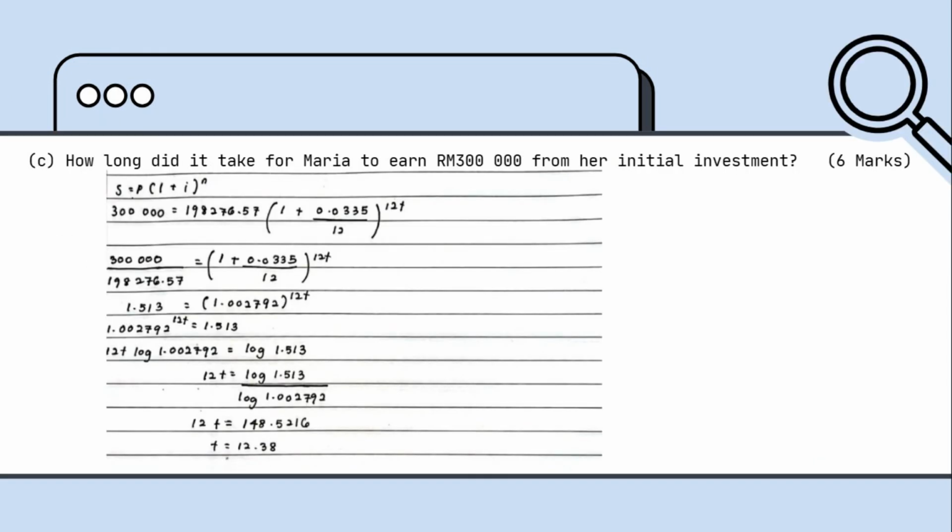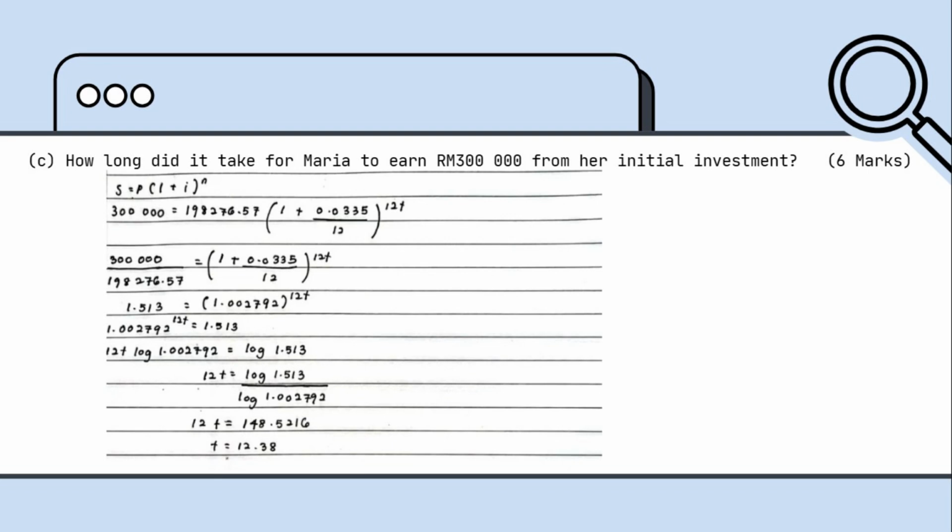For question C, the question wants us to find the t, which is time. So the first step is we need to insert the values in the formula, that S is 300,000 is equal to 198,276 ringgit 57 cents in the bracket 1 plus 0.0335 divided by 12, since the interest is compounded monthly, to the power of 12t.